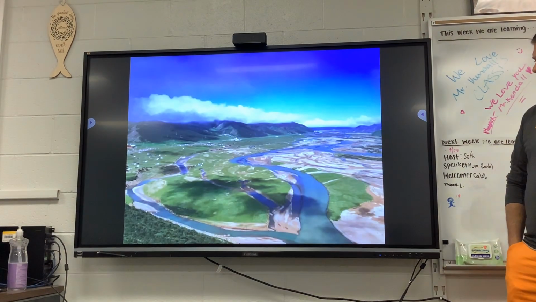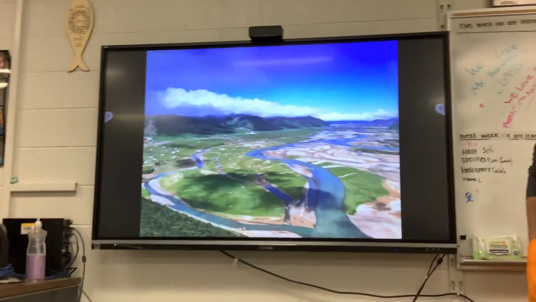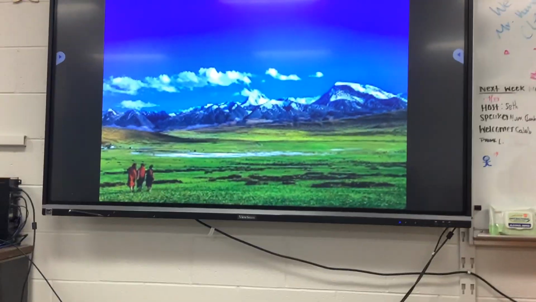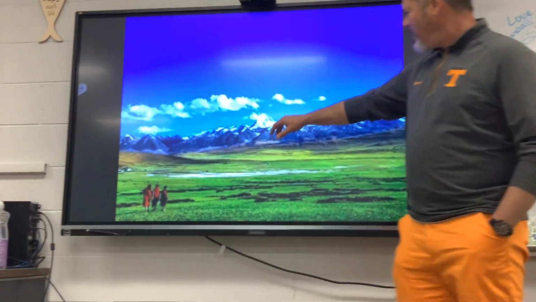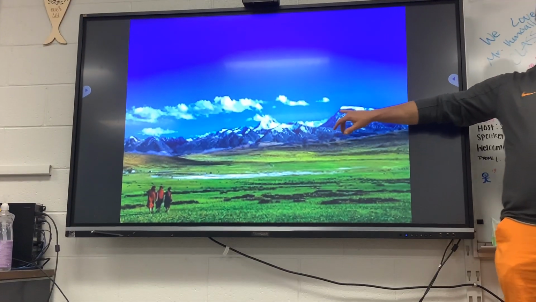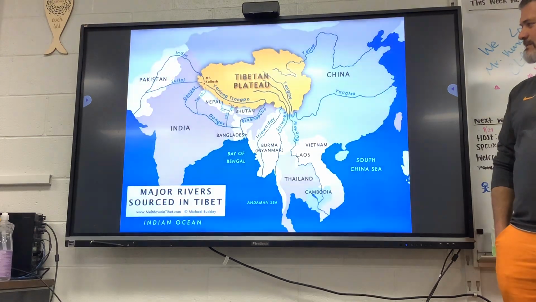Next. Good. Next again. I need a better picture than that, don't I? Look at that. Look at these green grasslands. And then you're looking off to these deserts, into the snow-capped mountains.